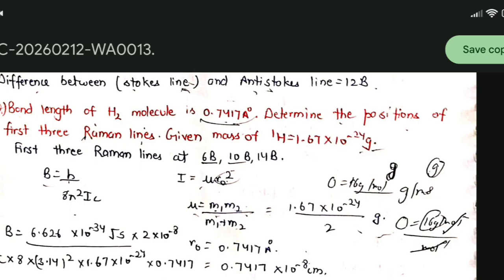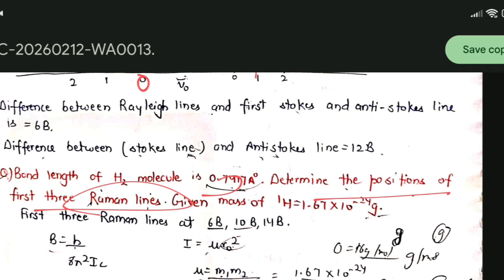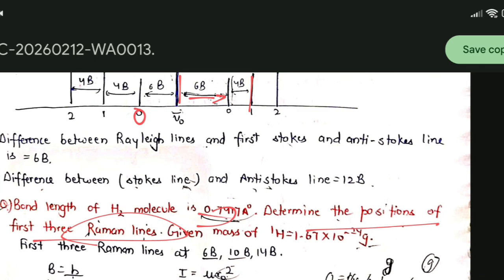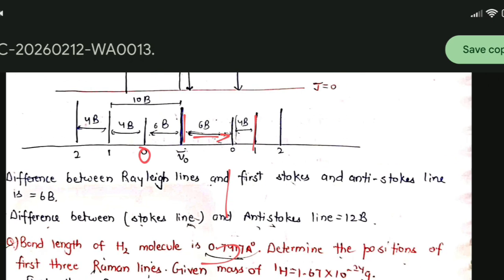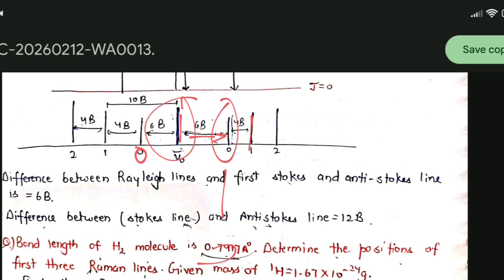Next question: the bond length of the H2 molecule is given, and we have to determine the position of the first three Raman lines. We are given the bond length of the H2 molecule and we have to find the position of the first three Raman lines. This is the Rayleigh line, this will be the first Raman line, this will be the second Raman line, and this will be the third Raman line. We have to find out this one and this one.